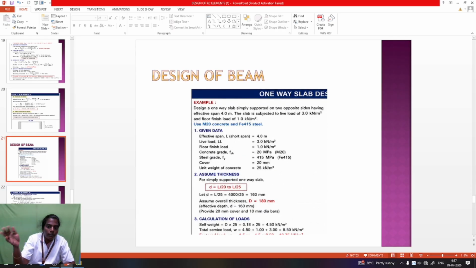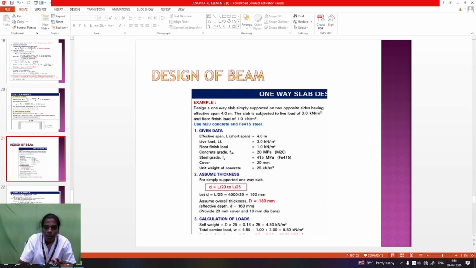After that, the slab is also one member supported by beam members. So the beam is also designed by the same method. Only in your slab design, the breadth is taken per meter length, so 1 meter is the breadth. In the beam design, the thickness is taken from the breadth. That is the difference between slab design and beam design. Otherwise all are the same.